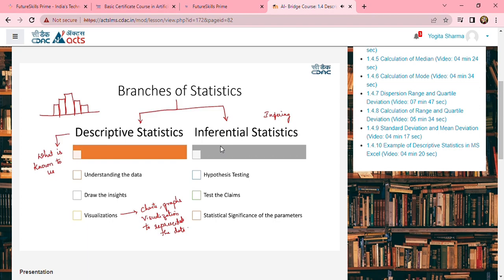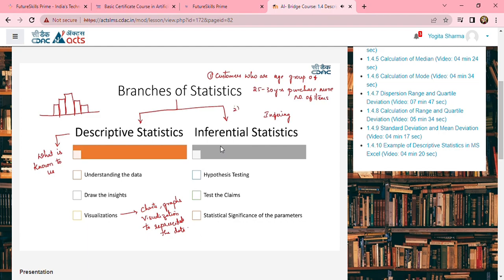If I just take the previous example of sales data, I come up with an assumption saying that customers who are in the age group of 25 to 30 years purchase more items. Now this is what I wanted to test. This is the claim I'm making by looking at the data.